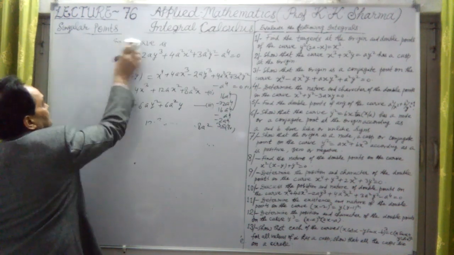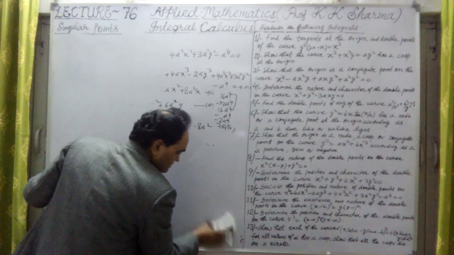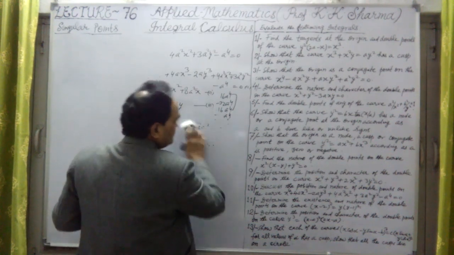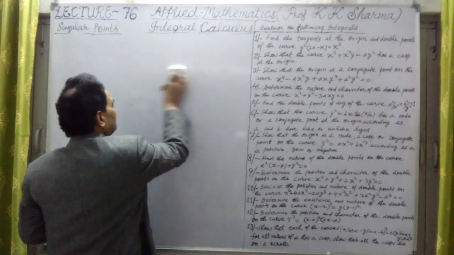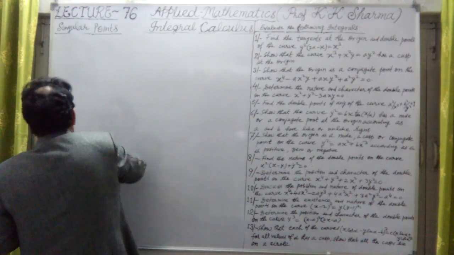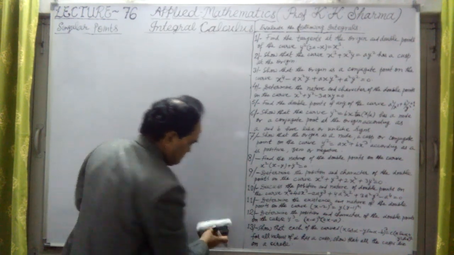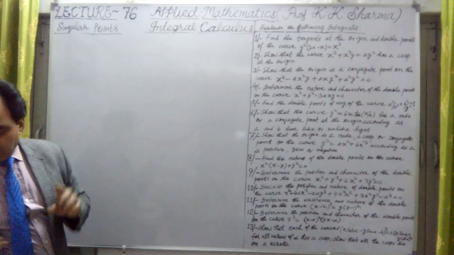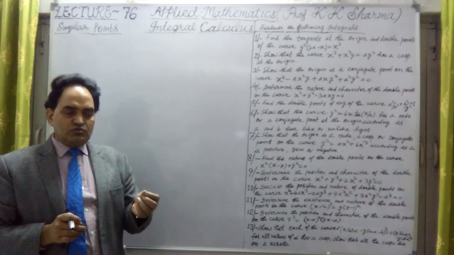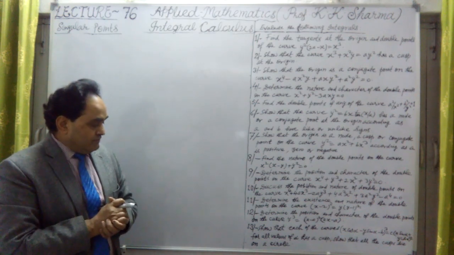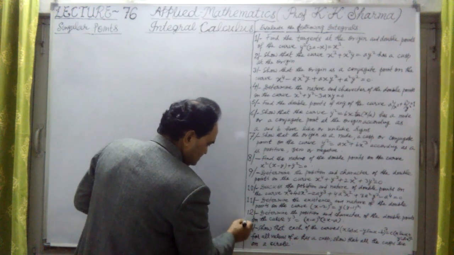This is question number 10. If there is a calculation mistake, that can be improved upon, but the concept must be clear. The concept is that we have to check the double points: first find out the double points and then check what is the nature of them. If they are satisfying the given equation, then that will give us the possible double points. Whether those double points are representing a node or a cusp or a conjugate point, that we have to check. That is the process for checking.